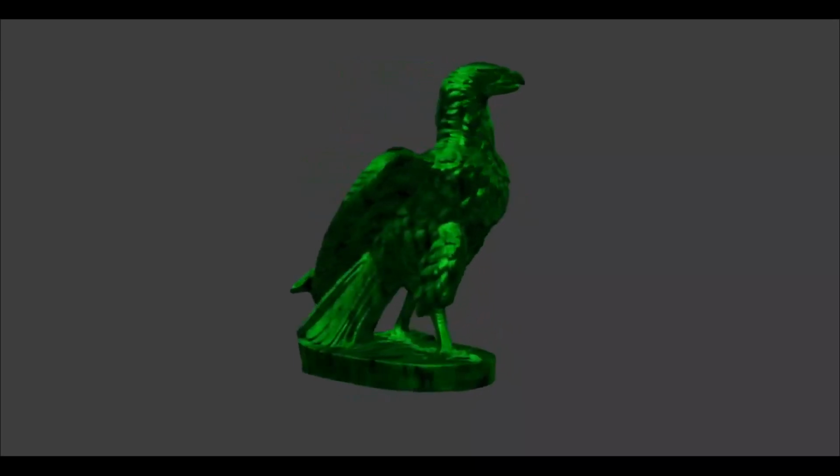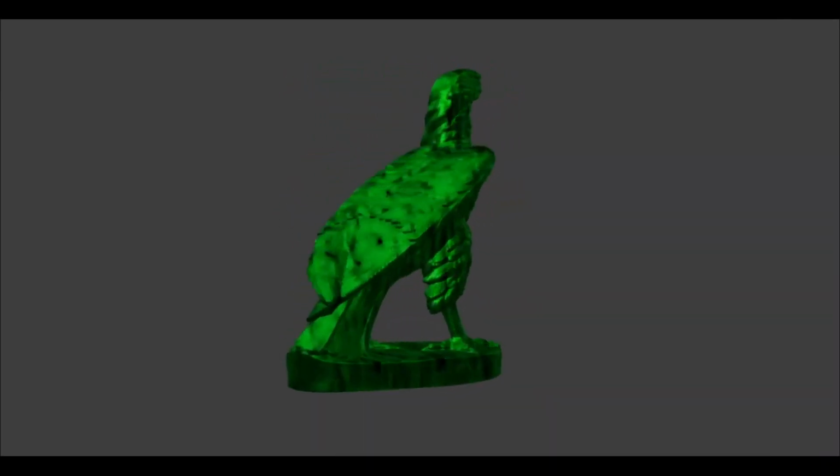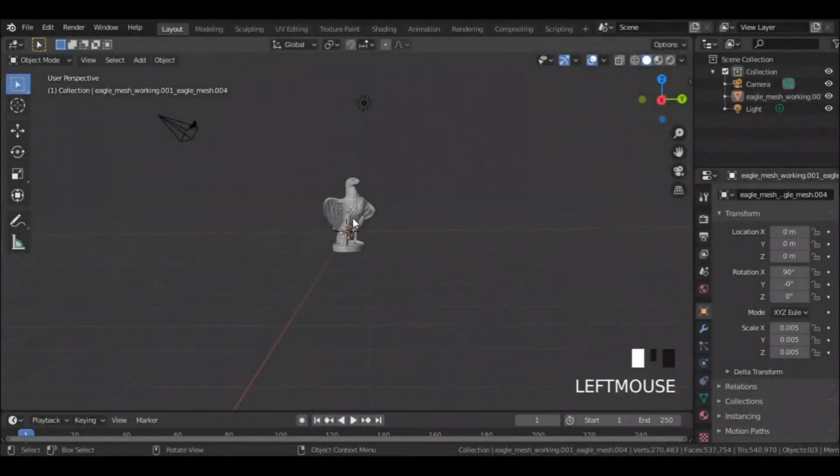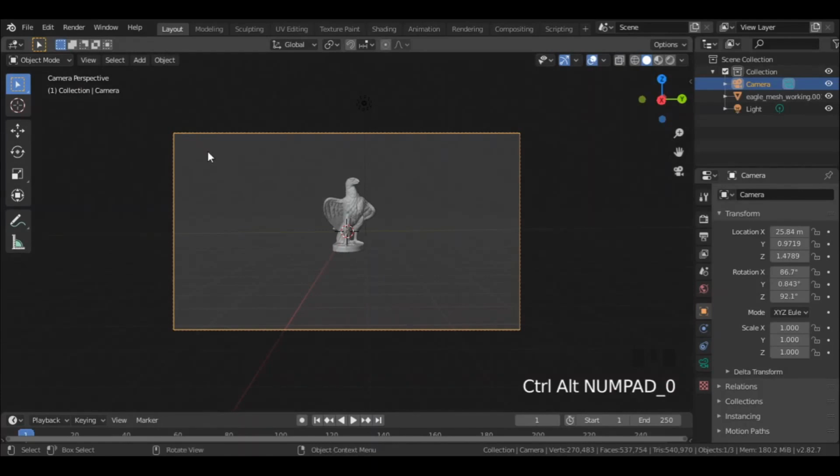Want to learn how to showcase your models via turntable animation? Keep watching. To create a turntable animation, we will need a model and a camera. First, let's position the camera. Ctrl-Alt-0 to set camera to current perspective.